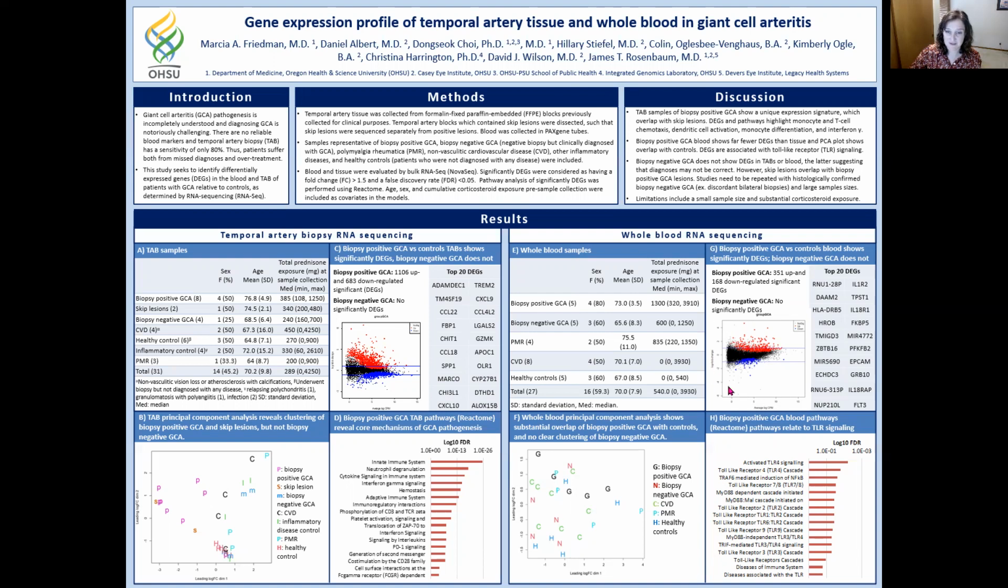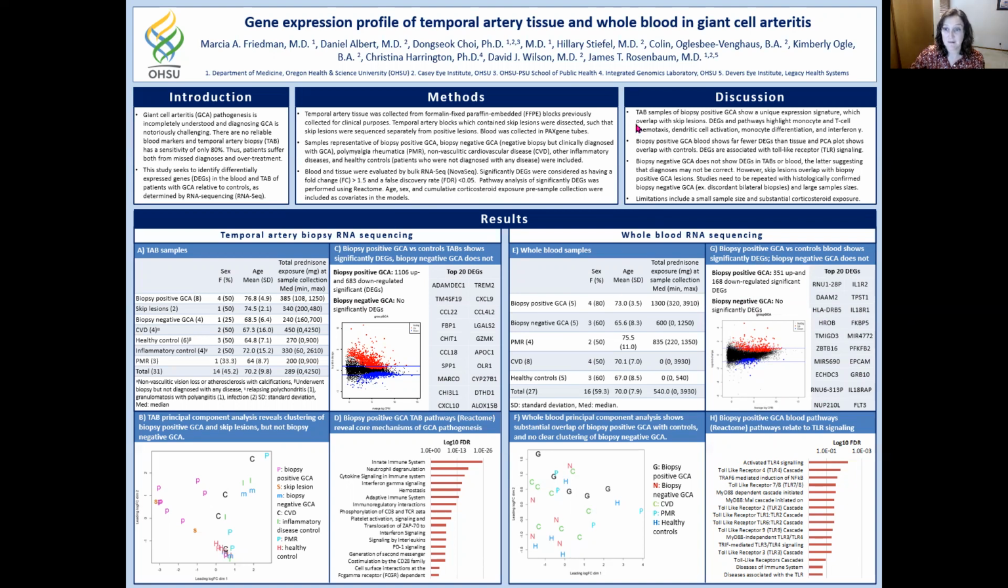Among differentially expressed transcripts, there are far fewer in blood than there are in tissue, and both in blood and in tissue, biopsy-negative GCA does not show any significantly differentially expressed genes relative to control groups. The genes in biopsy-positive GCA blood are associated primarily with toll-like receptor pathways.